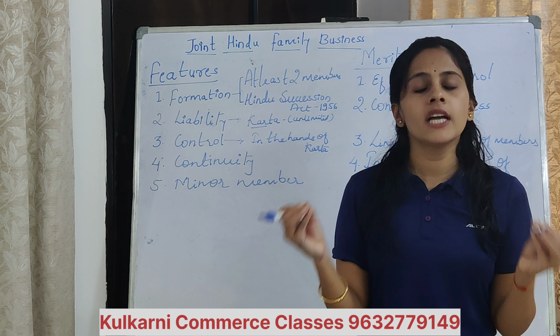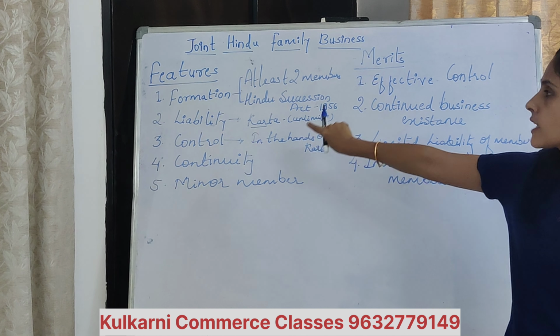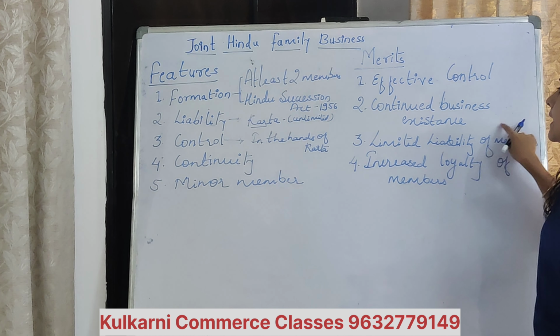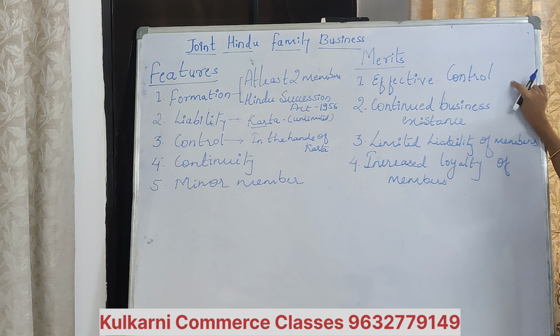Understood? That's why same. What the explanation you are writing in case of feature, same explanation you can write in effective control, the first merit. As the Karta is taking all the decisions, they will be taken quickly as well as effectively. Okay, because the Karta is going to take the decisions and other members are going to follow his words.